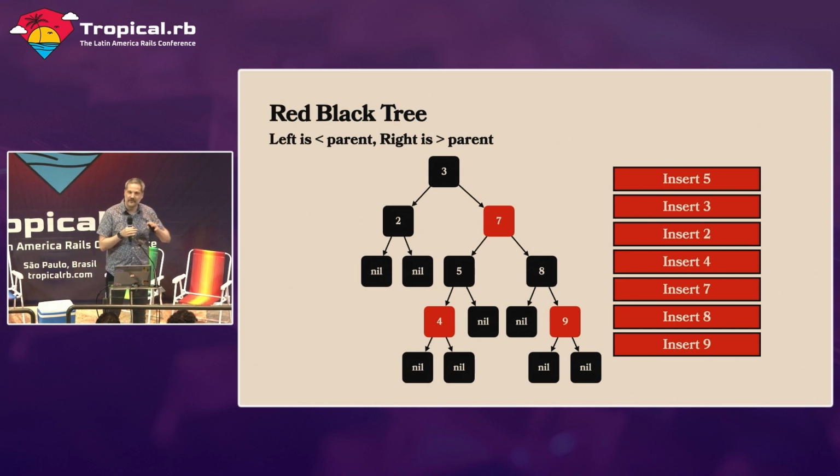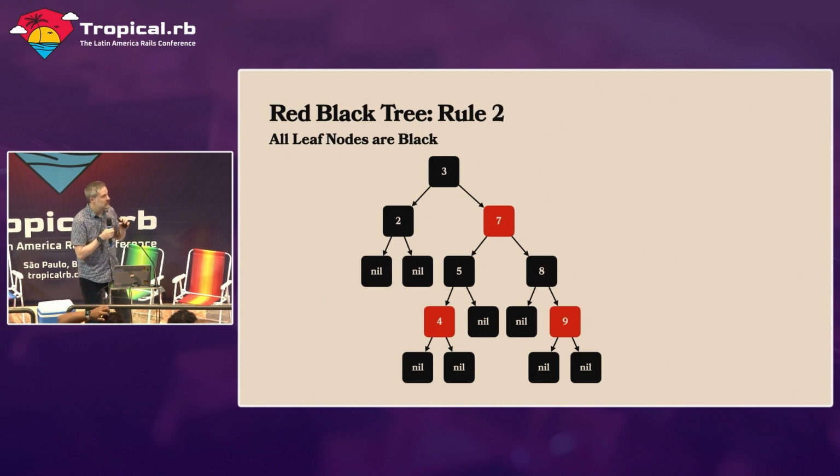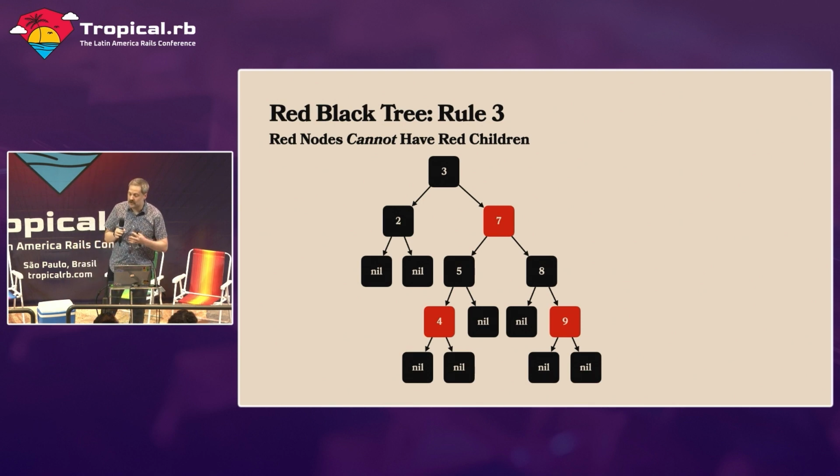The red-black tree, though, has a few different rules in it. We're going to cover the rules. The first rule is pretty obvious: all nodes are either red or black. We have 2 colors. It's a simple rule. The next rule is that all leaf nodes are black. All these ones that are nil at the end are always black. Yes, jiggle the nil nodes. Okay, so rule 3 is that red nodes cannot have red children. You'll notice that here, all the red nodes have black-colored children.